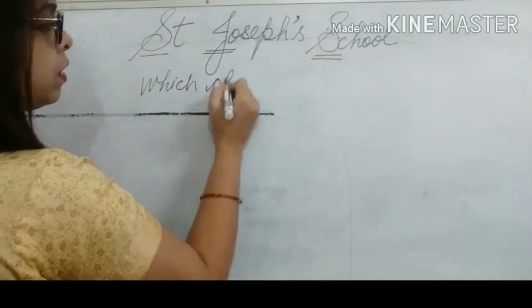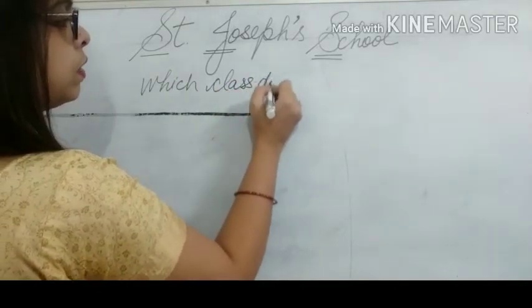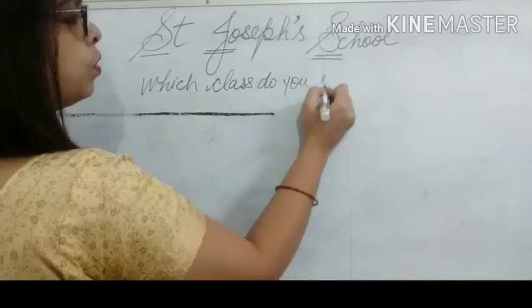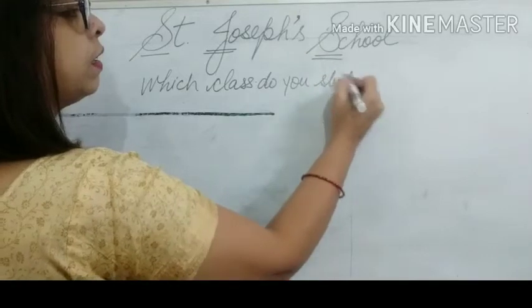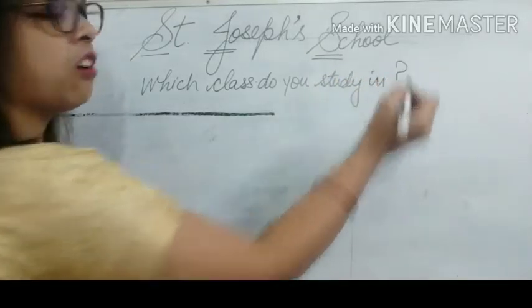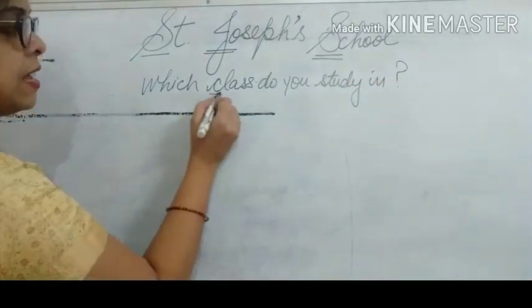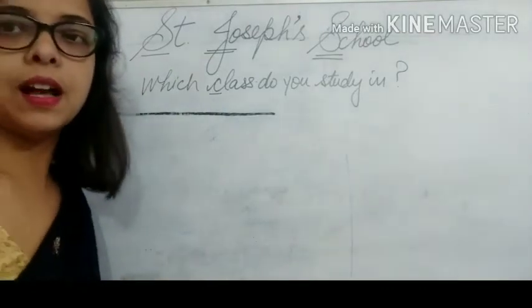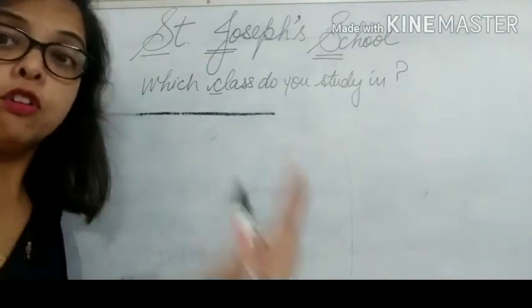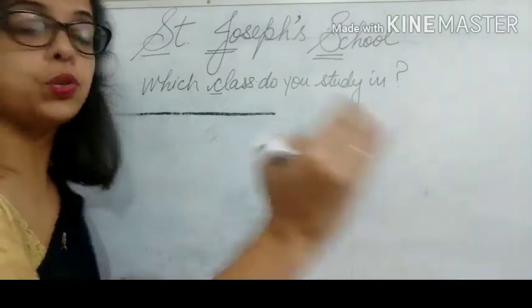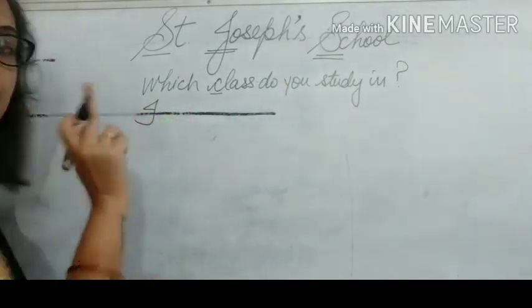Which class do you study in? It is a question. So I put a question mark. See here, class I have written with small c. In general class I am asking, right? Now you are replying, I study in class 2. So I will be capital.